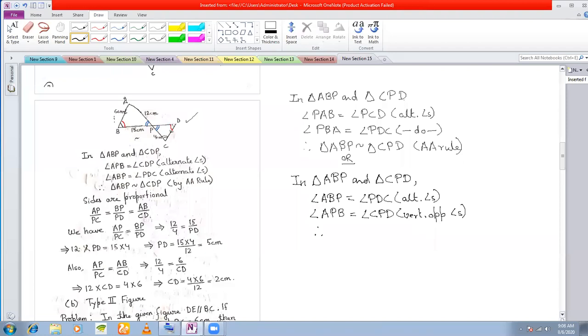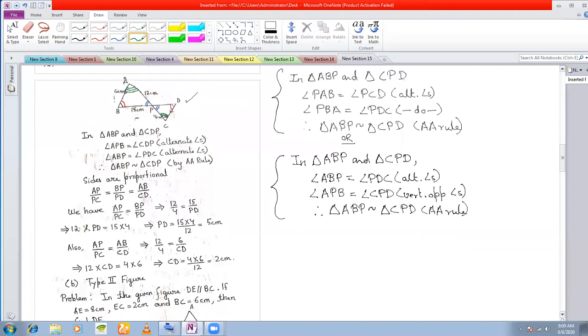So two angles I have shown to be equal in the two triangles. Therefore, triangle ABP is similar to triangle CPD, by AA rule. So either you can proceed this way, two alternate angles, or one alternate angle and one vertically opposite angle. For this problem, you can proceed in any of the two ways. And obviously, if two angles of a triangle are equal, then the third angle will also be equal. So this angle will also be equal to this angle, the green angles.